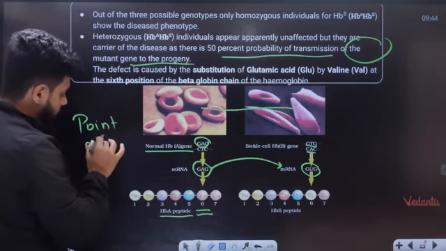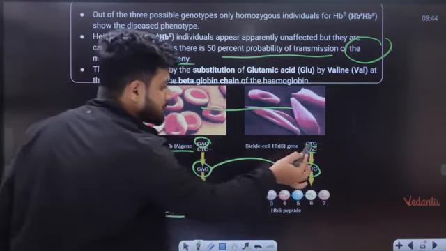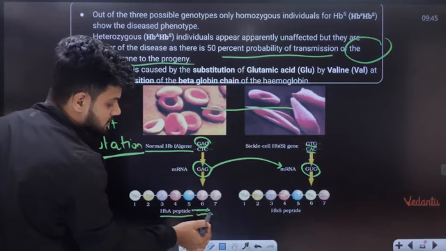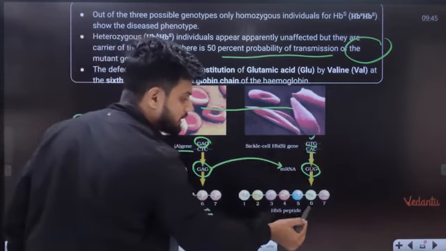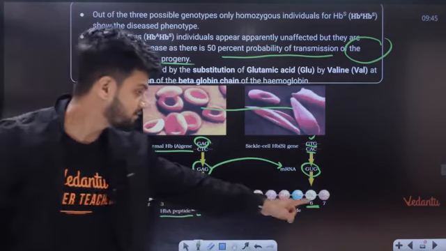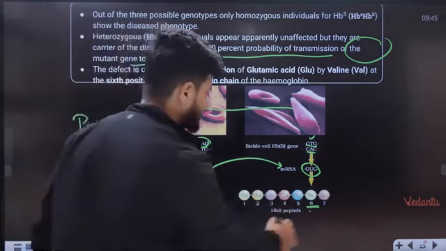What is happening here? Point mutation is happening. Because of the point mutation, adenine is replaced by thymine. And because of that we have glutamic acid here, and because of one point mutation we have valine here. So glutamic acid is changed to valine at the sixth position in the beta globin chain. This is valine now.